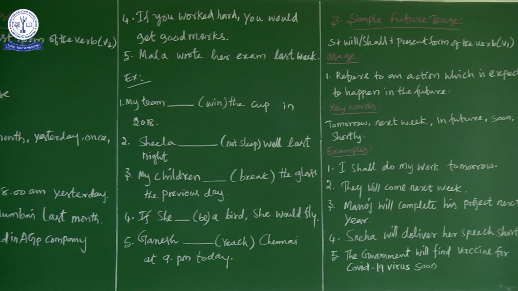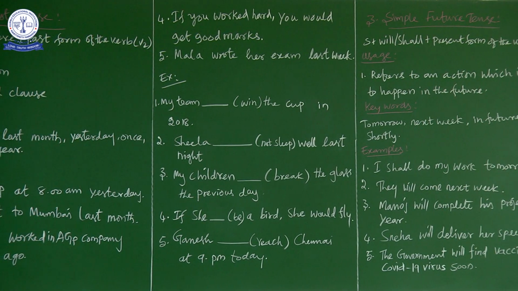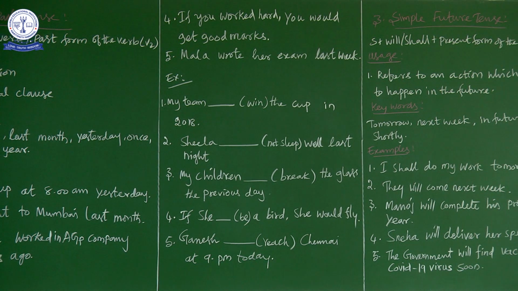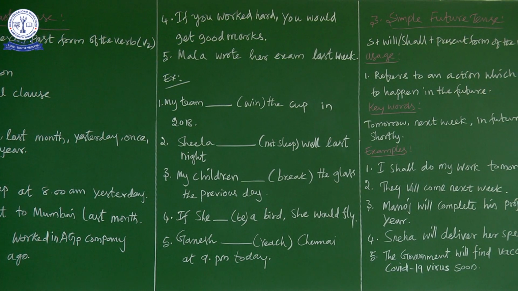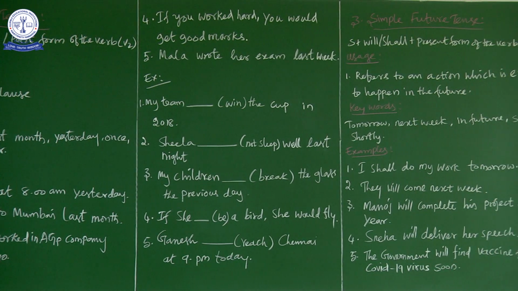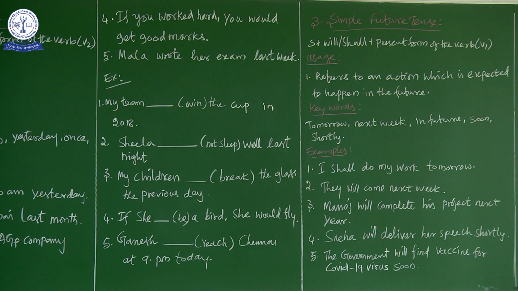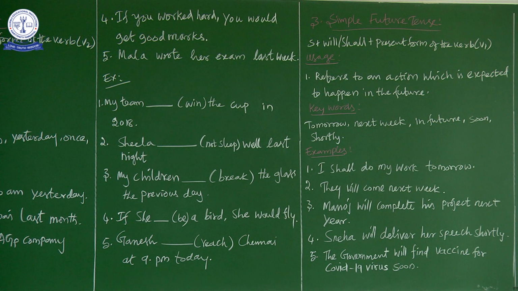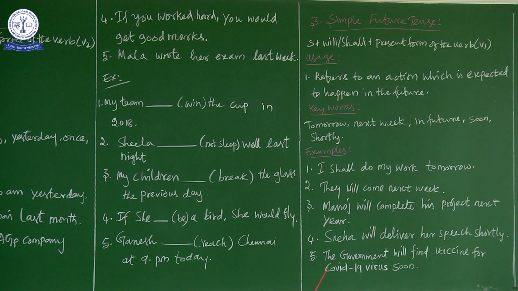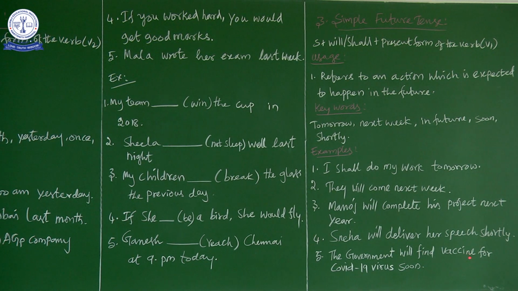All the countries are trying to find the vaccine for COVID-19. So here I have just generally written government. This government can refer to our Indian government or Tamil Nadu government, any government. That particular government will find a vaccine for the COVID-19 virus soon.